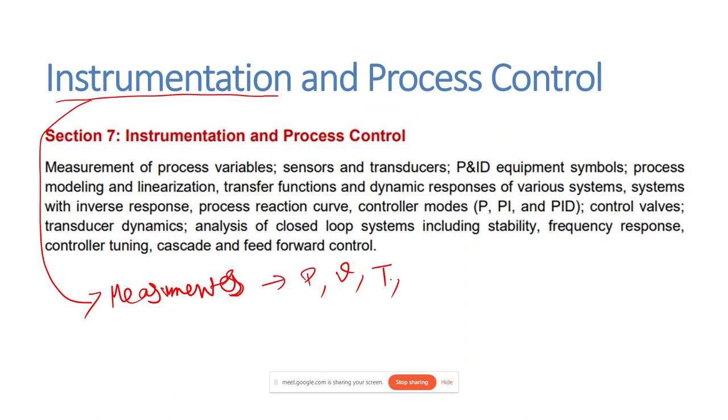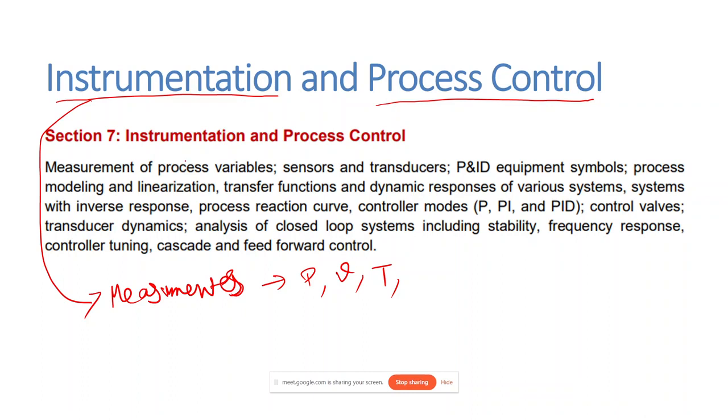These are physical quantities that can be measured using instrumentation. These are very simple instruments, and we just need to know their names and what purposes they are used for. The other part is process control, which is the main part, and in most colleges it is taught extensively, while the instrumentation part hardly takes 1 or 2 lectures.